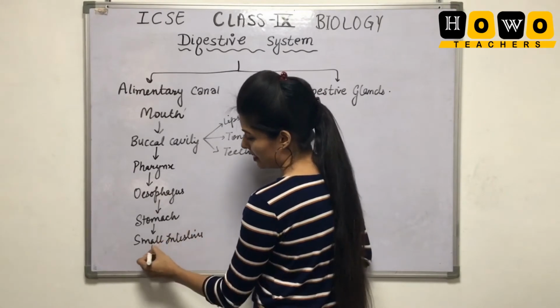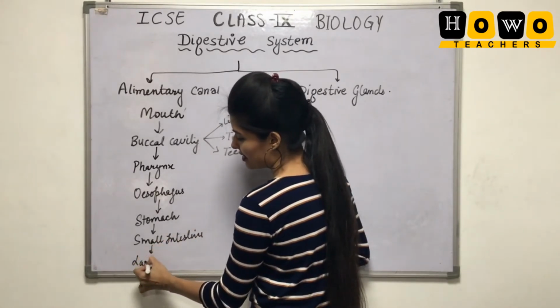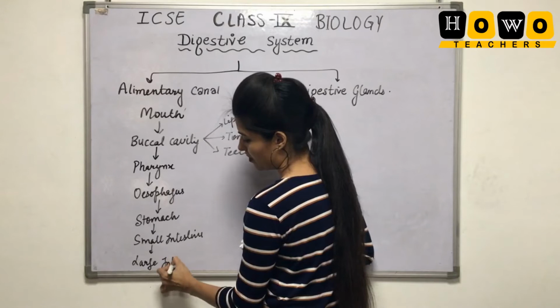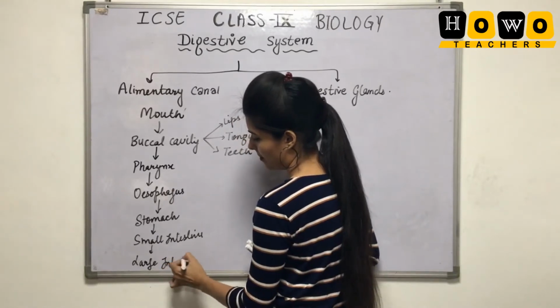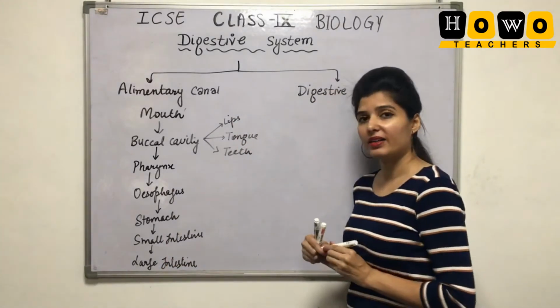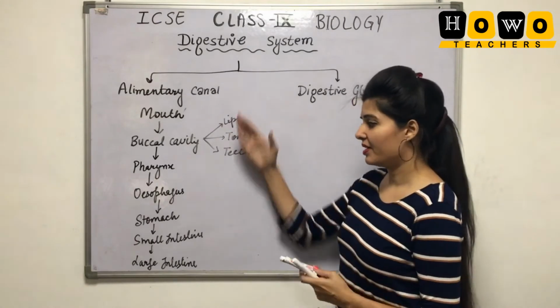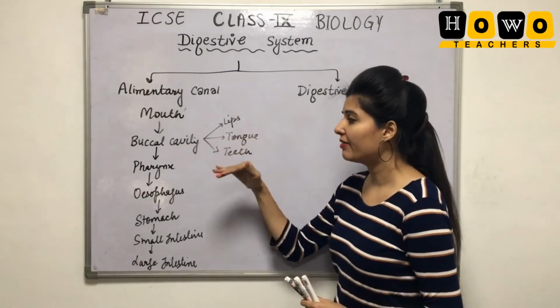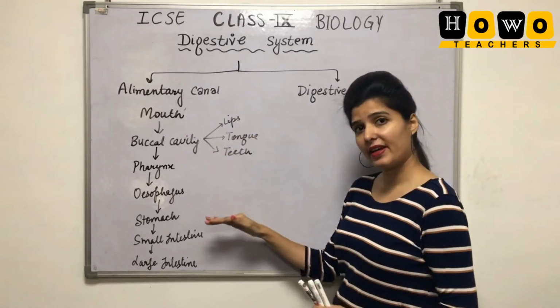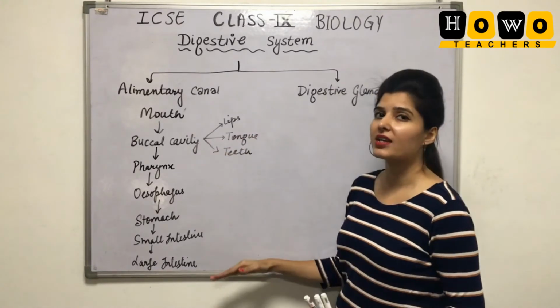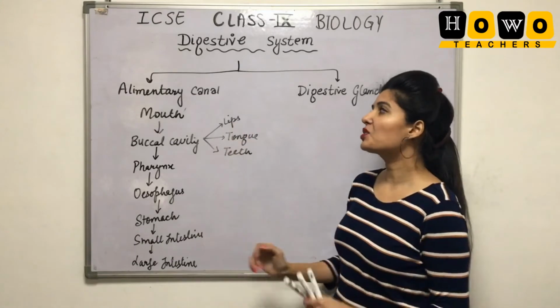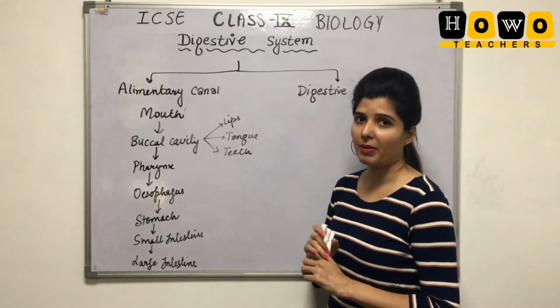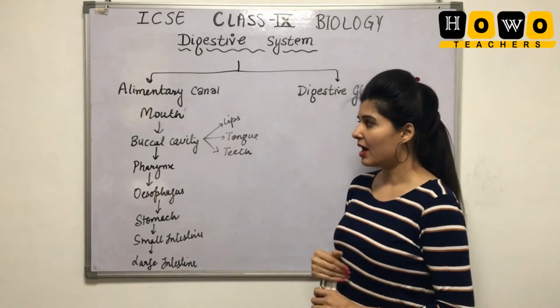And the last part is the large intestine. So here we are. The alimentary canal can be divided into this many parts, starting from the mouth, buccal cavity, pharynx, esophagus, stomach, small intestine, large intestine. This sequence is important. You have to remember the sequence while giving the answer.